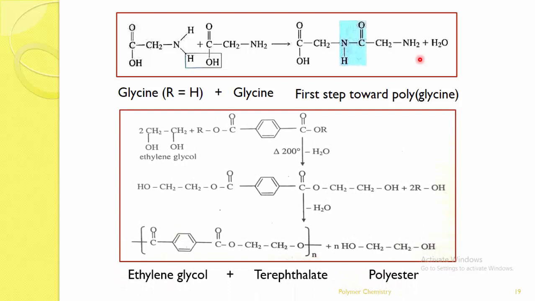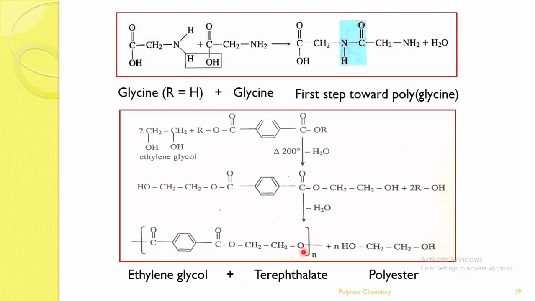This is another example where we can see the formation of polyester by means of condensation polymerization. Here ethylene glycol is taken, with terephthalate as one more monomer. Two molecules of ethylene glycol plus terephthalate can combine to form an intermediate.